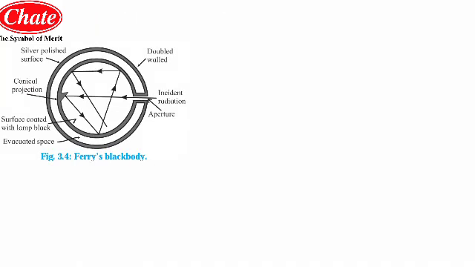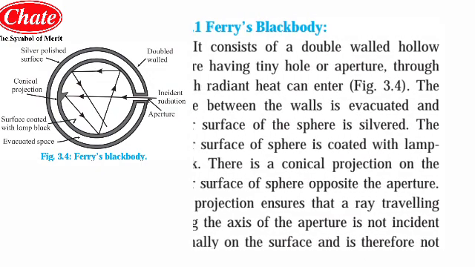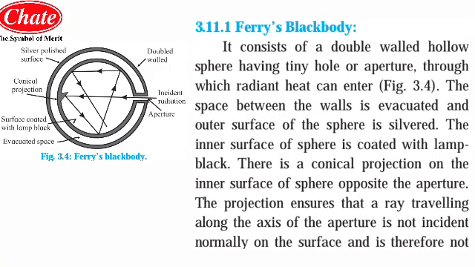Now students, the next term we will learn is Fery's black body. Fery's black body consists of a double-walled hollow sphere having a tiny hole or aperture. As you can see in the diagram, the sphere has a double wall, one outer wall and one inner wall, and there is a small tiny hole or aperture through which the radiant heat can enter.